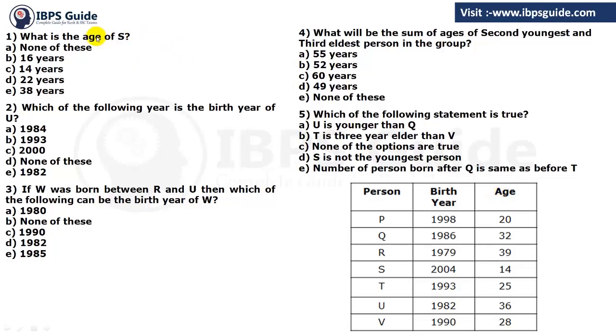So here is the question: What is the age of S? The age of S is 14, that is option number C. Which of the following is the birth year of U? So the birth year of U is 1982, that is option number E.